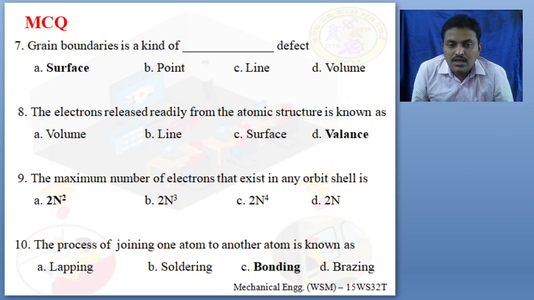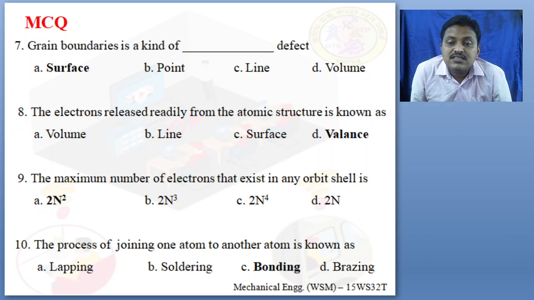Seventh question. Grain boundaries is a kind of dash defect. It is a surface defect, point defect, line defect, or a volume defect. What kind of defect is it? Surface defect. So the grain boundaries are observed as a kind of surface defect.